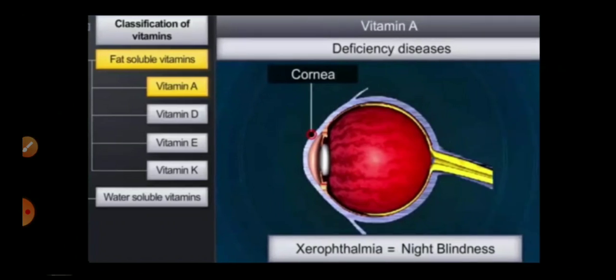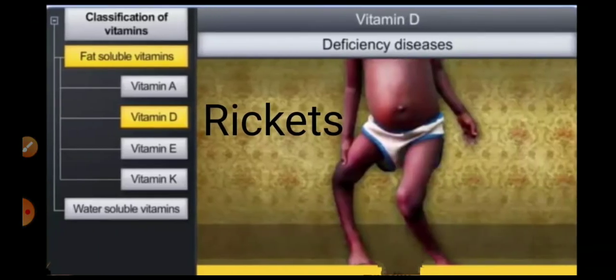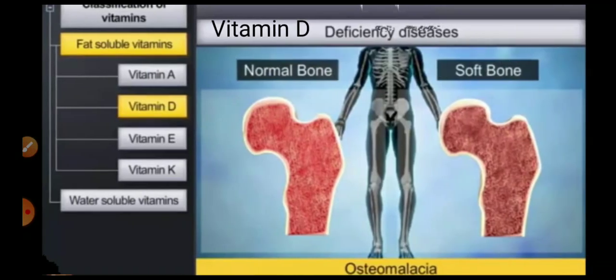Now let us discuss another vitamin, its sources, that is vitamin D. The sources of vitamin D are fish, sunshine and egg yolk. Its deficiency causes rickets in children and osteomalacia in adults.